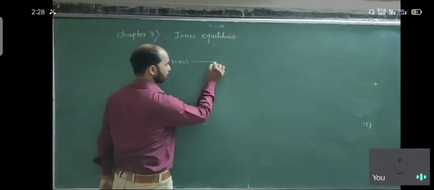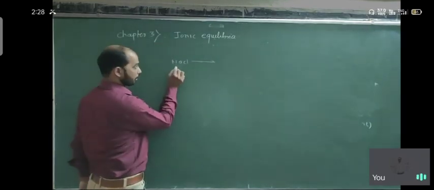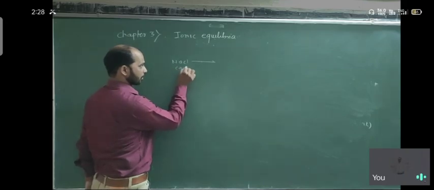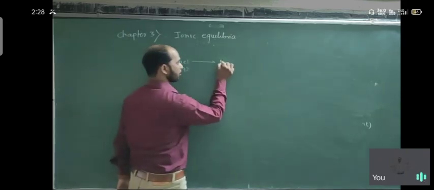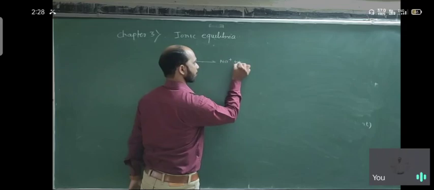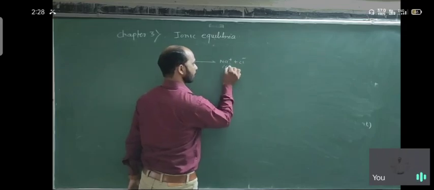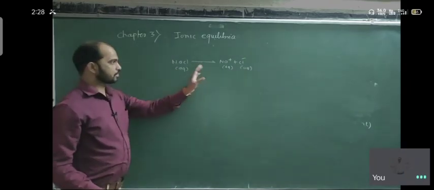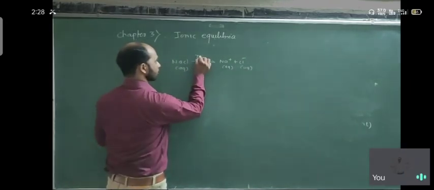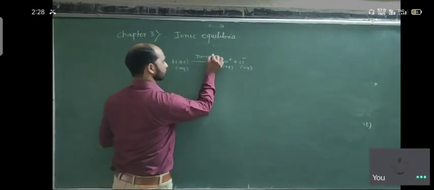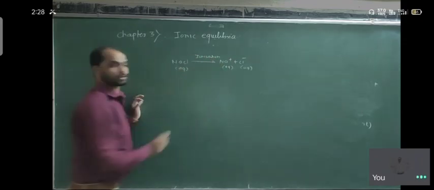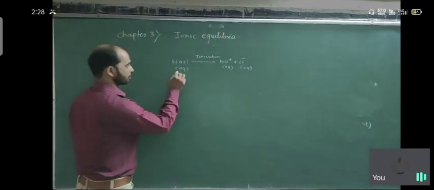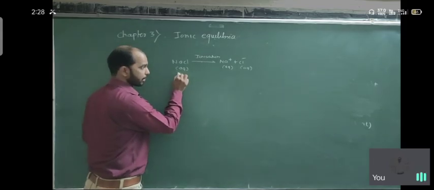In the beginning of the reaction in aqueous condition, Na plus and Cl minus are formed. Again here is the aqueous condition. This is the ionization, meaning the molecules try to ionize.